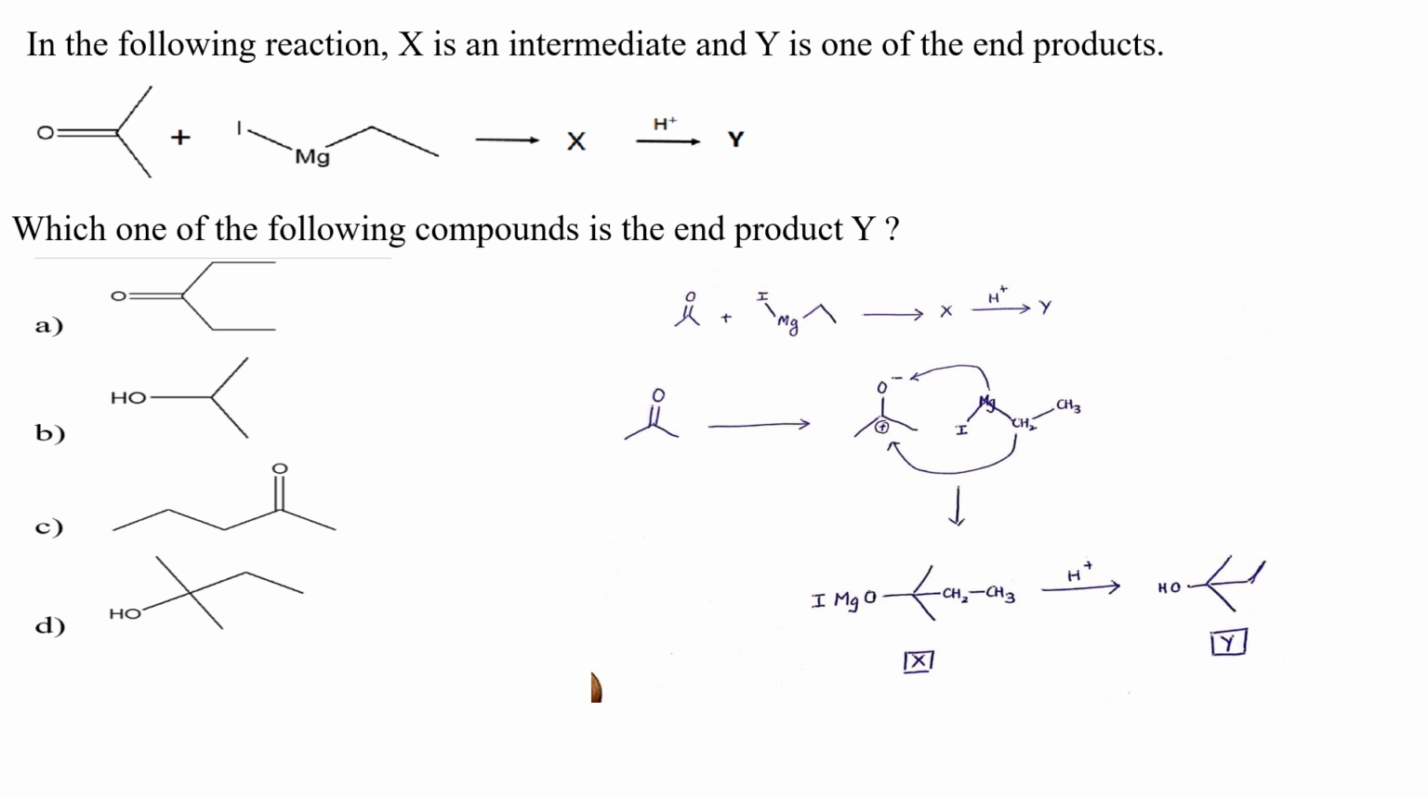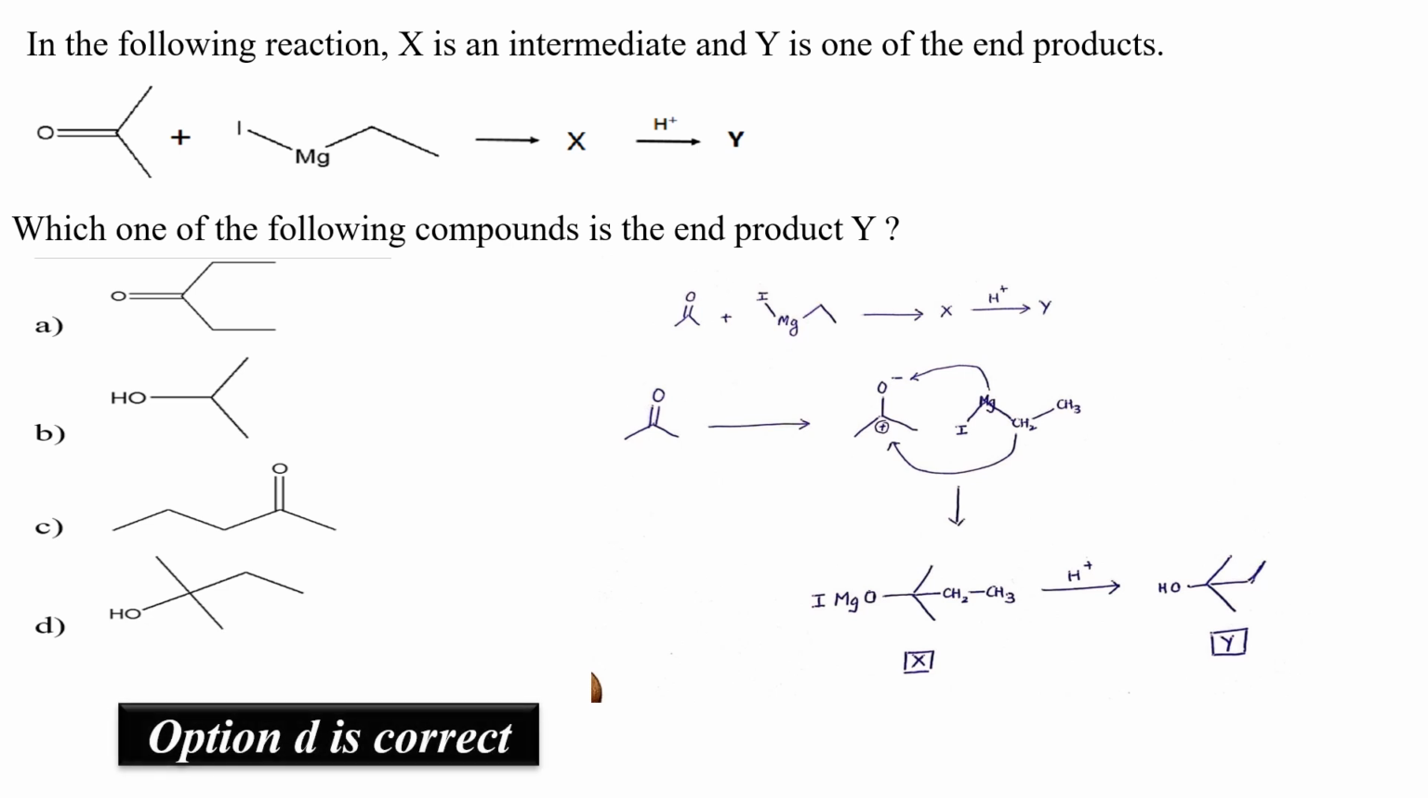Now this intermediate is going to react with this carbonyl group, right? And after hydrolysis, the MgBr group will be removed, and in the presence of H plus, it is going to be protonated and we'll get a terminal OH group. It means that Y is my end product, and therefore option D is my correct option.